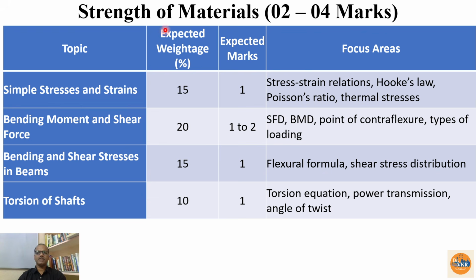Then let us move on to the strength of materials. Weightage is 2 to 4 marks. So if you observe here, I have given the marks for everything. Previously I have mentioned 0 to 1, but why I have given is because we can't predict here. Since the weightage is less, they are going to keep on shuffling the topics.